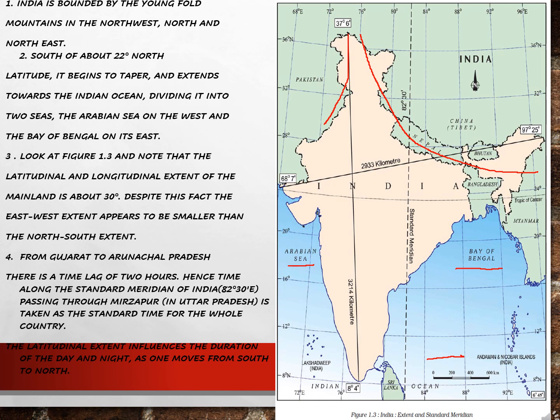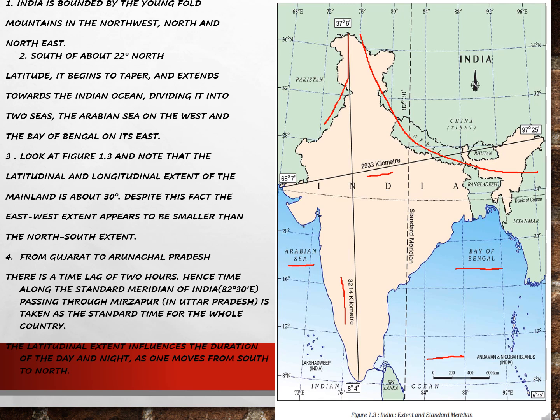Then if you look at this figure, children, note that the latitudinal and longitudinal extent of the mainland is about 30 degrees. Now this point is very important, children, so you have to pay attention. How do you get 30 degrees? As I told you, this is the northern hemisphere, this is the southern hemisphere.